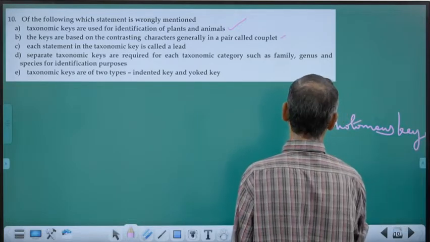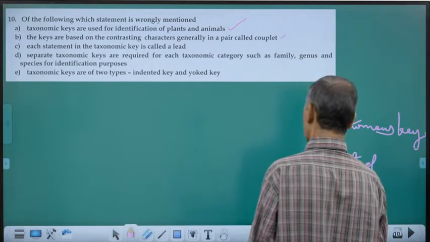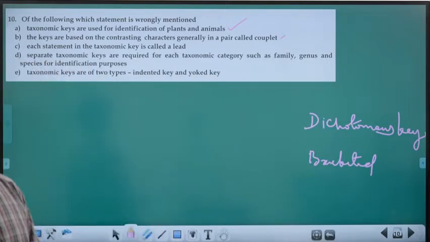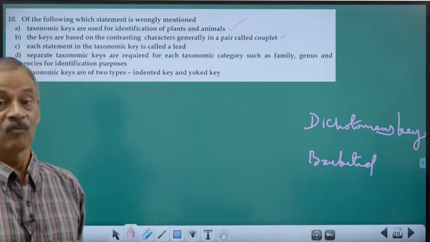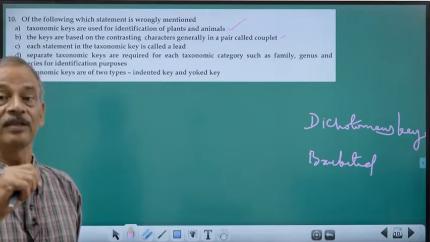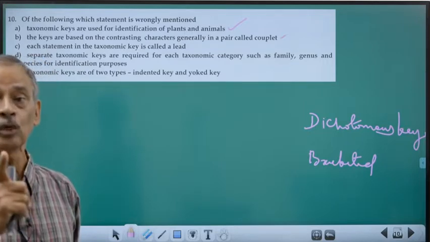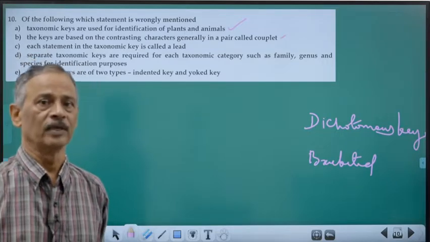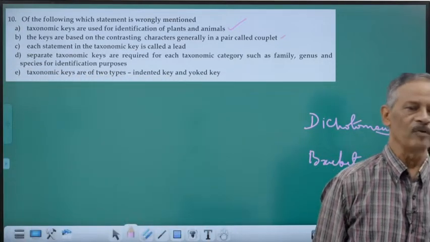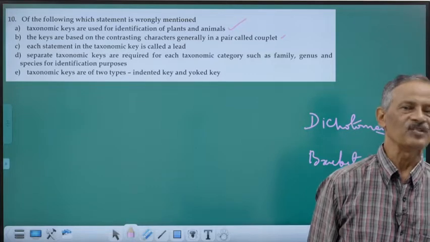Dichotomous key is also called bracketed key because these statements all have two alternating forms and they will have a number given. What is the character of your organism? There will be a number given in bracket. You have to follow that number and ultimately you will reach the taxon to which that organism belongs. That's why it is called bracketed key. This type of key is very instrumental, very easy for a beginner, for a student. It is very simple.